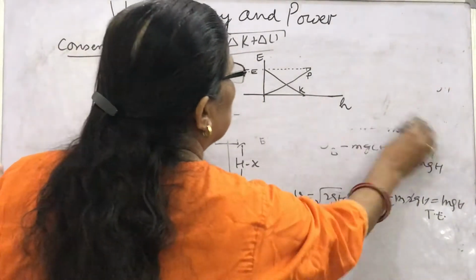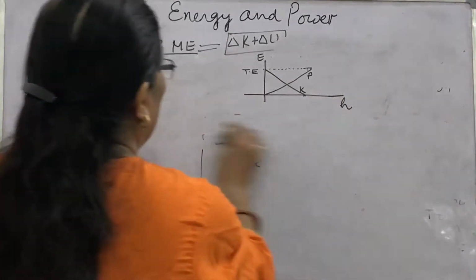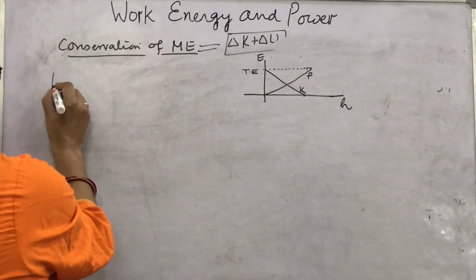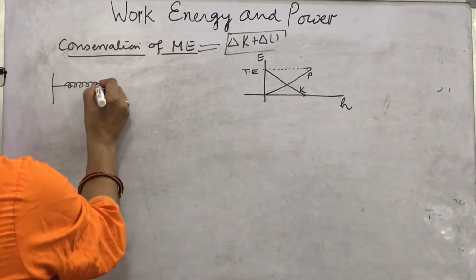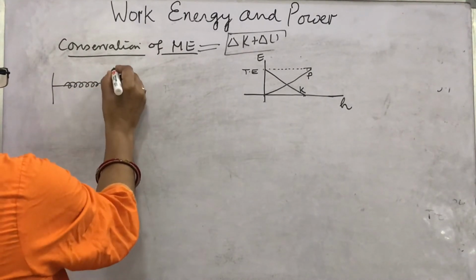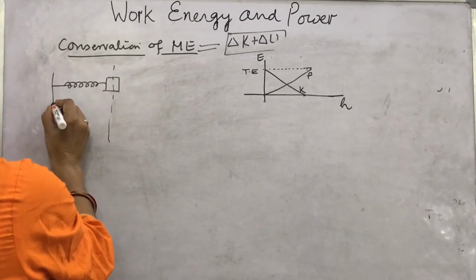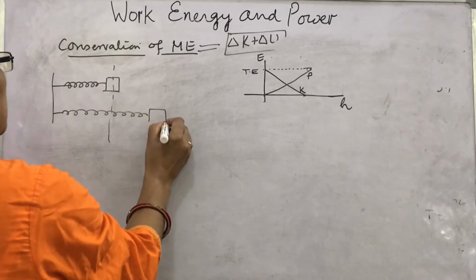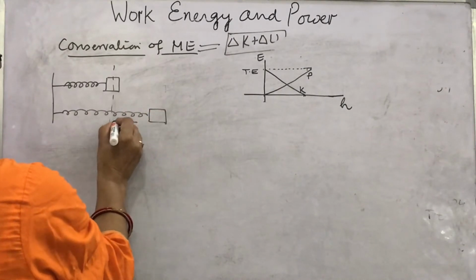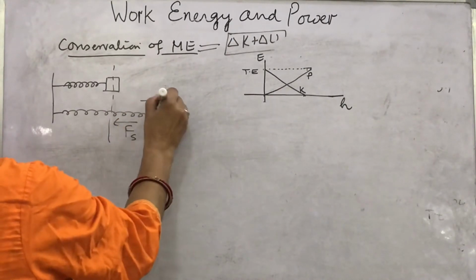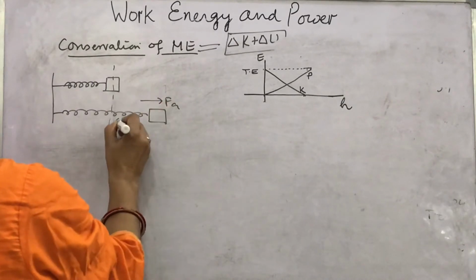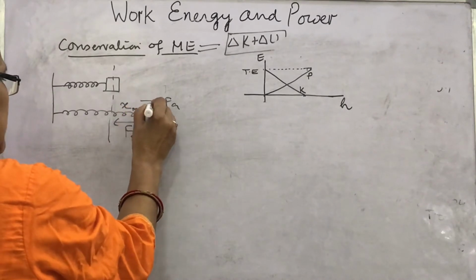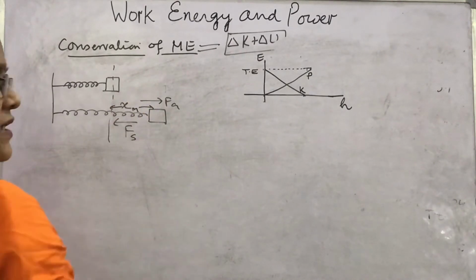Similarly, in case of a spring, a block is attached to the spring which is fixed at one end, and this is the normal length of the spring. What happens if the block is pulled by some external force, so that the spring force is in this direction, the applied force is in this direction, and the maximum extension in the spring is xm?